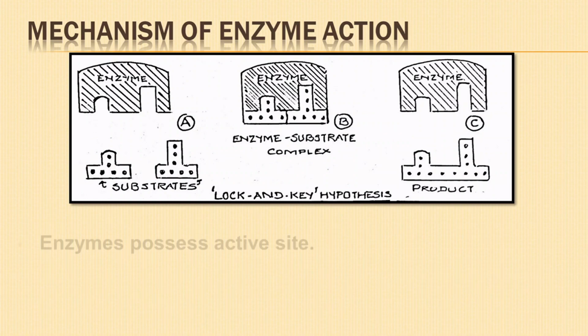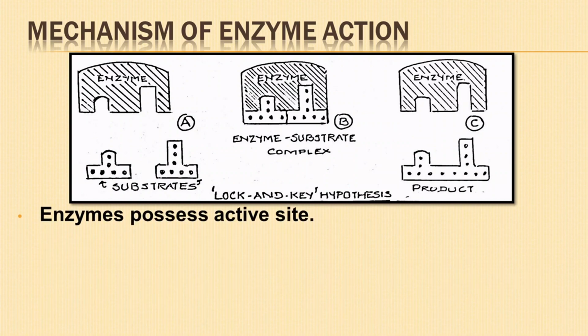A small fraction of the enzyme, known as the catalytic site, is involved in catalysis by reducing the activation energy. The other portion for binding with the substrate is known as the binding site.